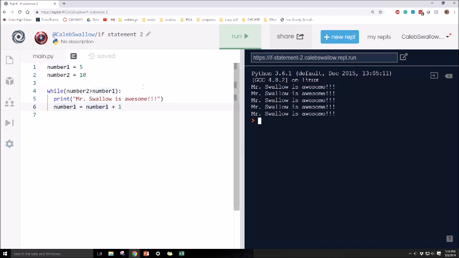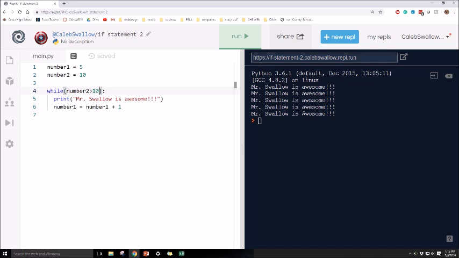Okay, so why is that happening? So let's talk about it. When this while loop first runs, number 2 is equal to 10, and number 1 is equal to 5. But as soon as it runs, when it hits this line of code, number 1 is getting a new value. It's now getting the value of 5 plus 1, which is 6. So the next time it runs, number 1 is now equal to 6. So number 2, which is 10, is still greater than 6. The next time it runs, it goes to 7. Next time 8. Next time 9. When it hits 10, what happens? It's done. 10 is no longer greater than this variable, which is 10, and that's when it stops running the loop.